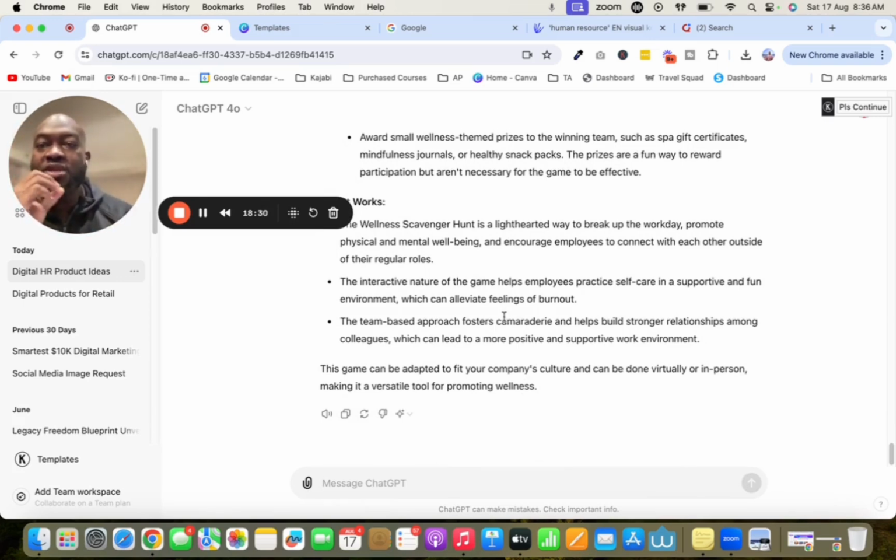Now, I'm using version 4.0 of Lil Robot AKA ChatGPT. There is a free version, but this version that I'm using is a paid version. So I'm not sure if the free version will go so in depth and give you the information, but trust me, it is minimal that you pay for this monthly, and it gives you so much valuable information so that you are able to take your content to the next level to be able to help your audience, right?